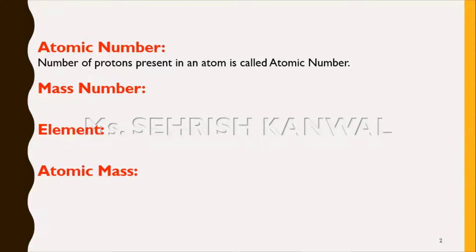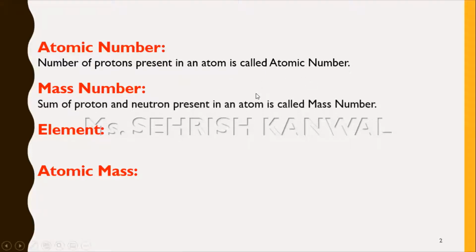But as the electrons are changing continuously, when they are losing electrons, when the elements are gaining electrons, when they share the electrons with others, the electron is continuously moving. That's why the number of electrons is not fixed. So we say here that the number of protons present in an atom is called atomic number.